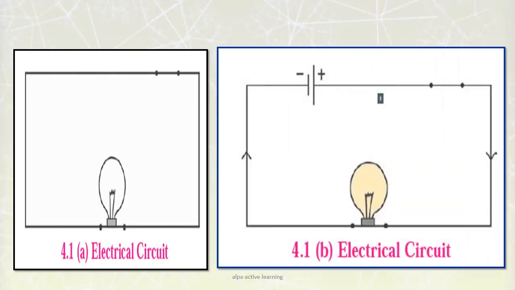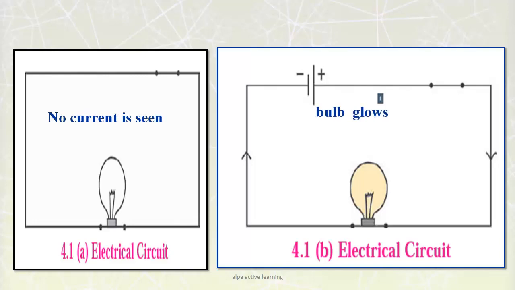Now look at figure 4.1. In this figure you can see a bulb and the connected wire. Look at figure B. Here you can see the bulb, the connected wire. Now one more thing is there. Here a cell is inserted. So in 4.1a, children, no current is seen, while in 4.1b the bulb glows.